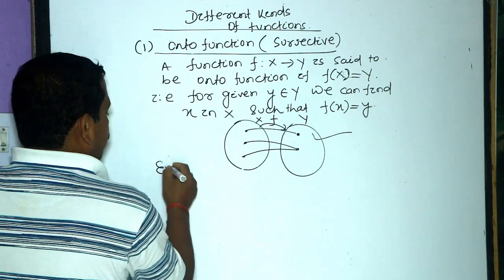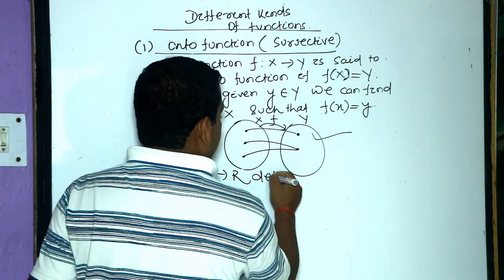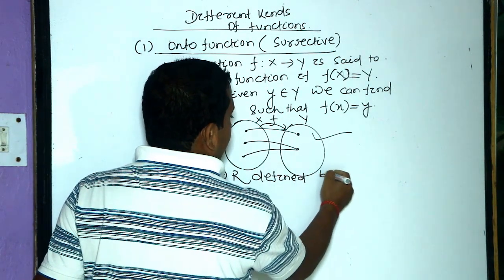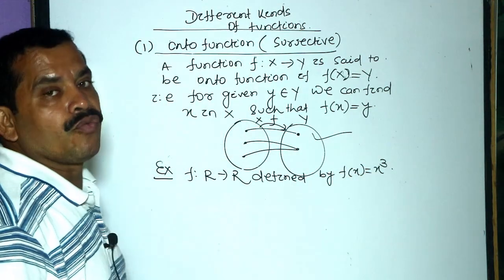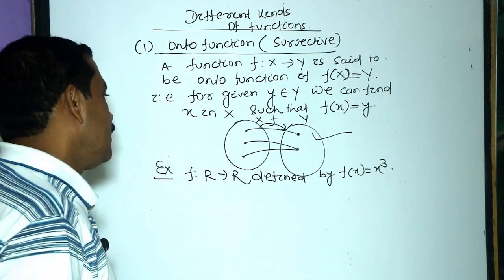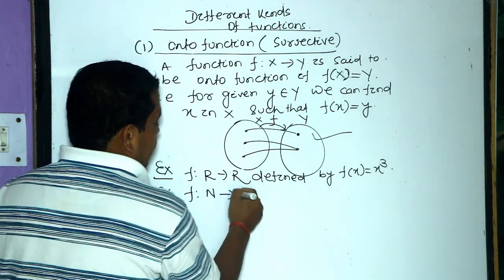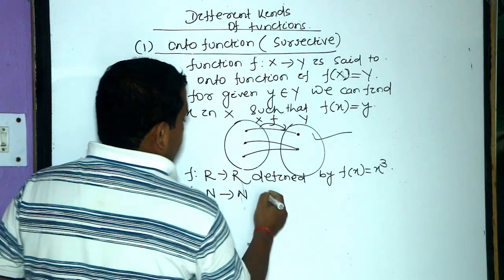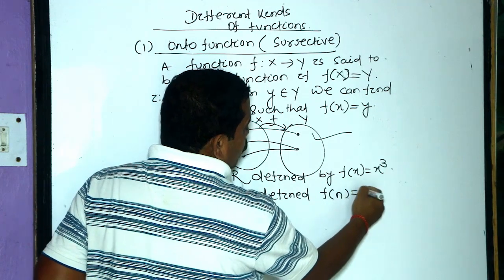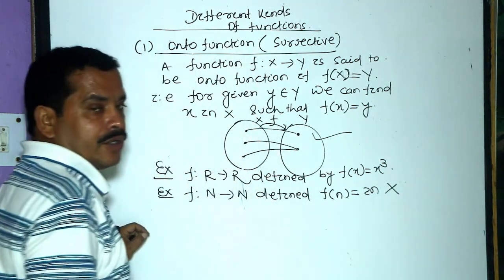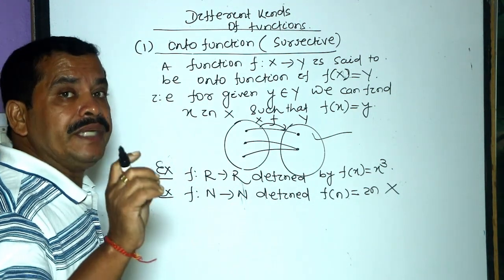For example, f from R to R defined by f of x equals x cube. This is an onto function. This is an example of an onto function. f from N to N defined by f of n equals 2n. This is not an onto function. If it is not an onto function, then it is said to be an into function.